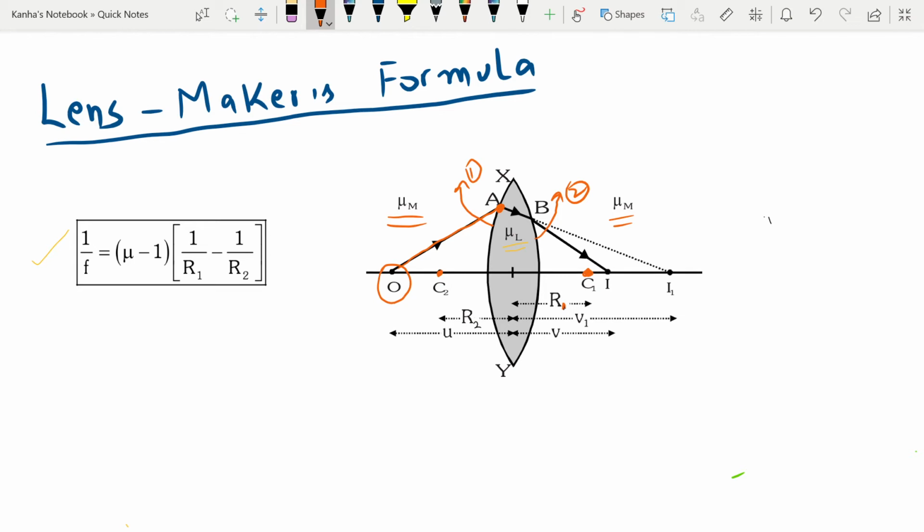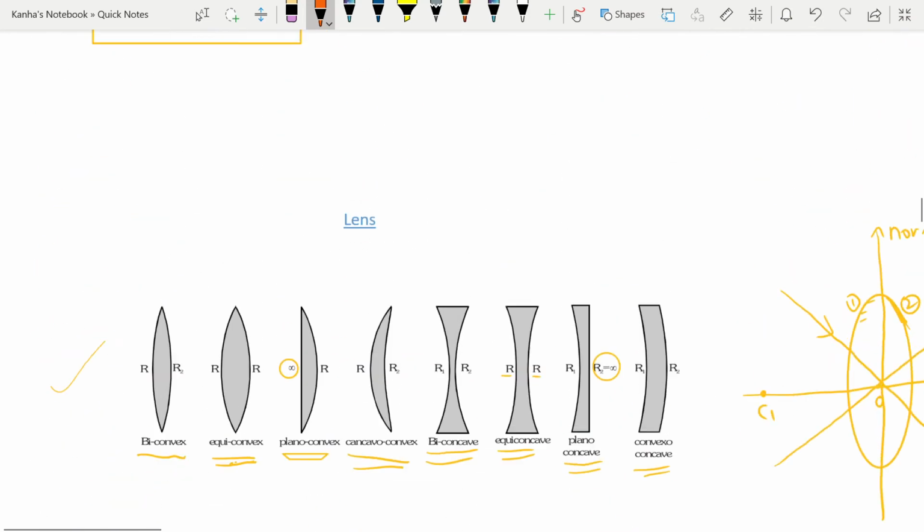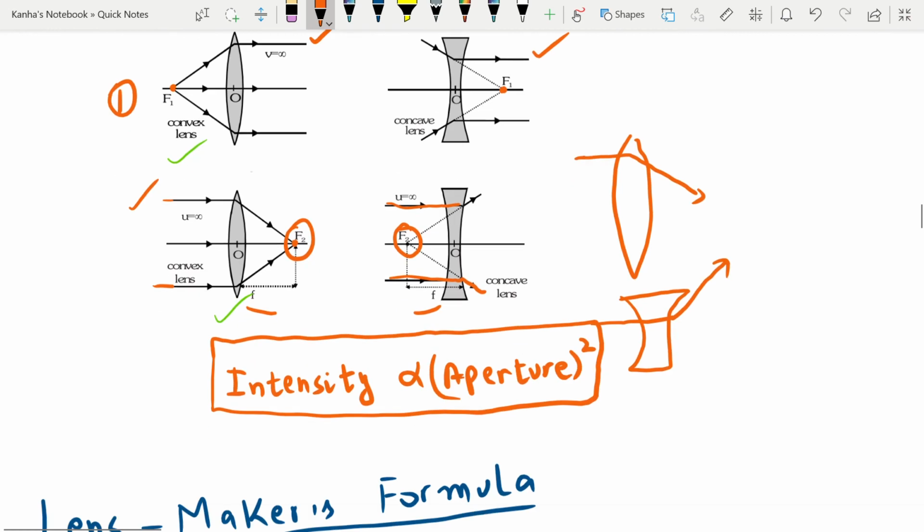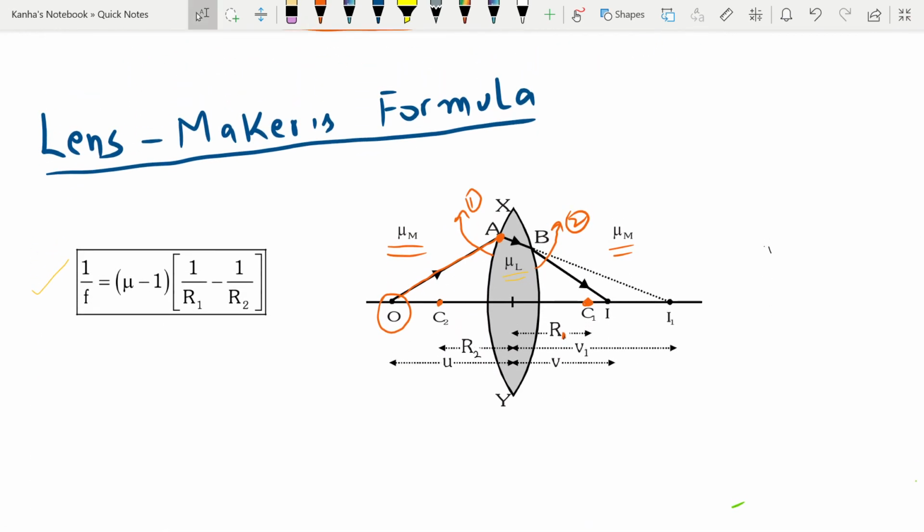Then you will take this object, a ray will go in, and it will get refracted here. Using the formulas that I just told you about refraction at a curved surface, you will try to find the image. Because of the refraction at the first surface, you will find an image, let's say at I1. Then this I1 will act as the object for the refraction at the second surface, and after that refraction you will get your image at some point I.